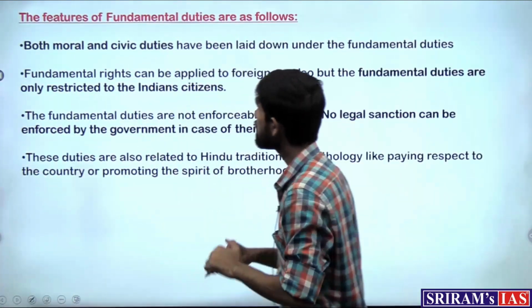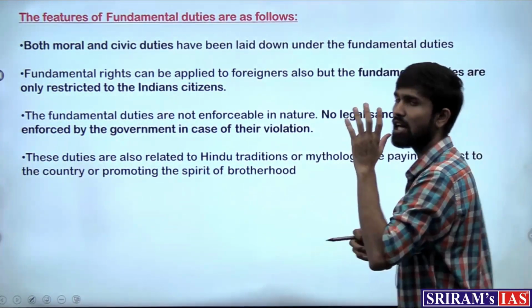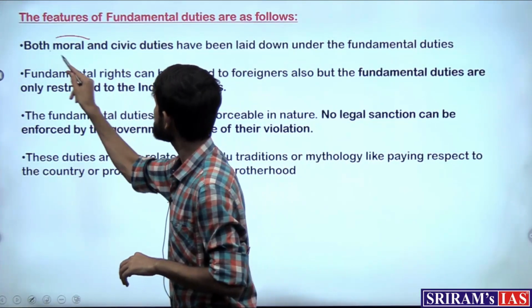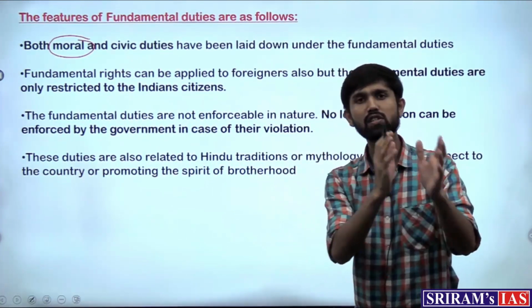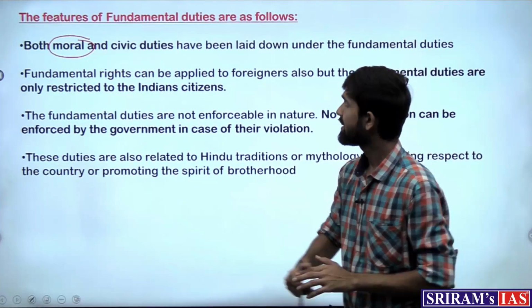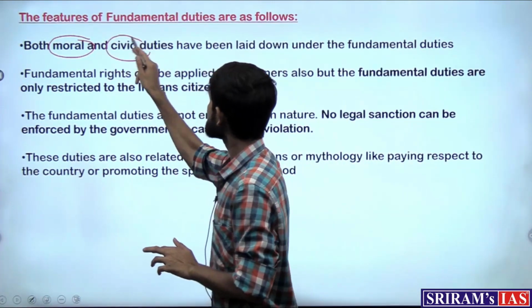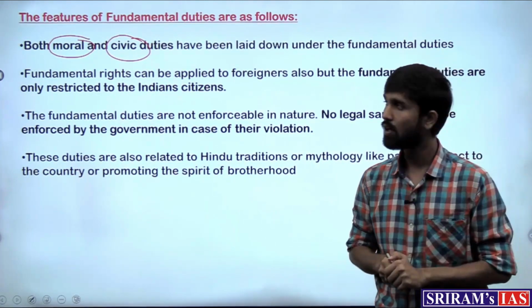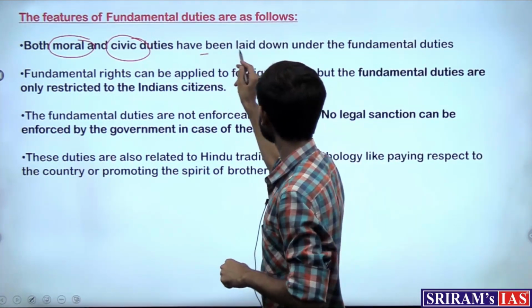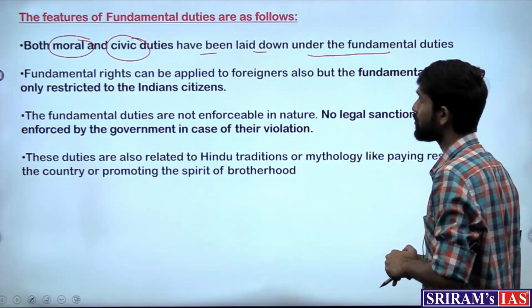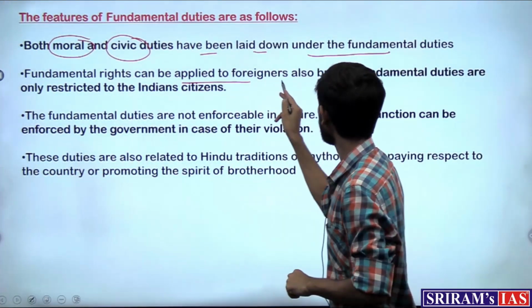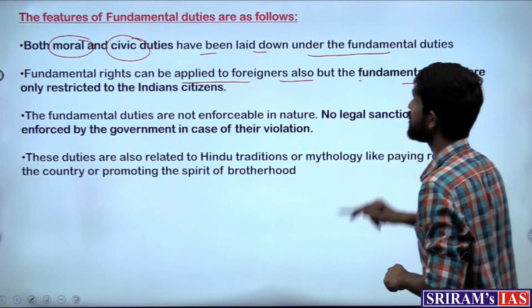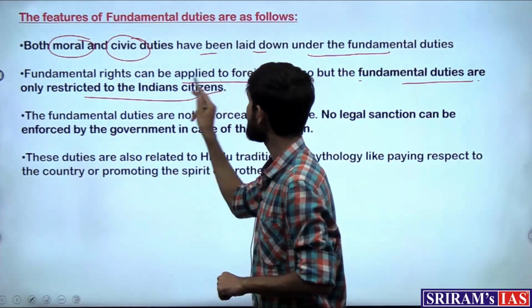Now, what are the features of these duties? As we can see, there are some duties which are moral in nature, they give us moral lessons. Then some duties are there which are civic in nature, as to what are those responsibilities as a citizen. So they have been laid down under the fundamental duties, and fundamental duties are only restricted to Indian citizens.